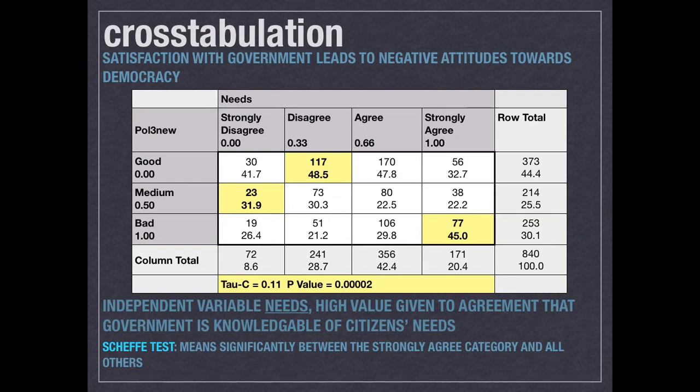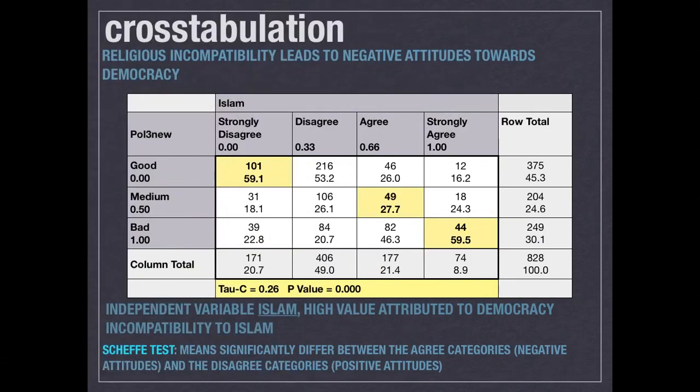It can be observed that the relationship lies weakly on the main diagonal. The very weak tau c value of 0.11 indicates that these results are minimally acceptable. The extremely low chi-squared value indicates that these results are very unlikely to be due to chance, disproving the null hypothesis. Therefore, satisfaction with the current government is a weak predictor of dissatisfaction with democracy.